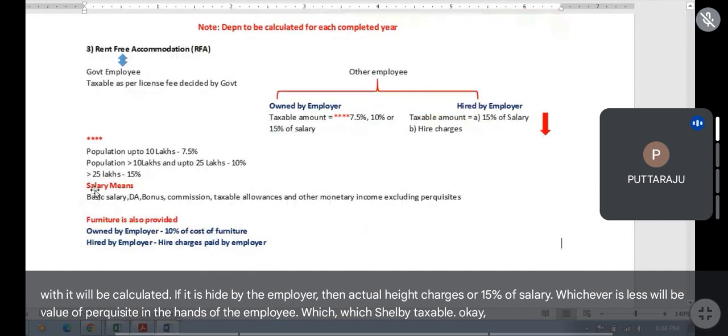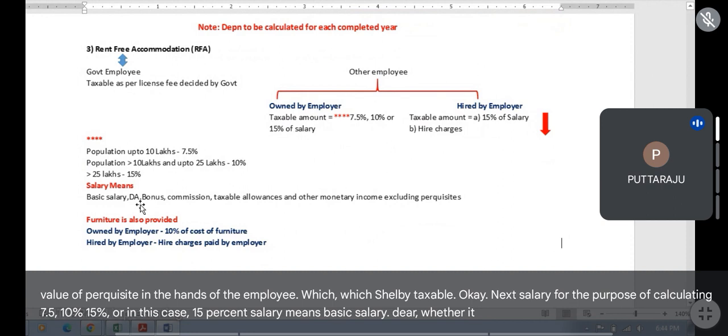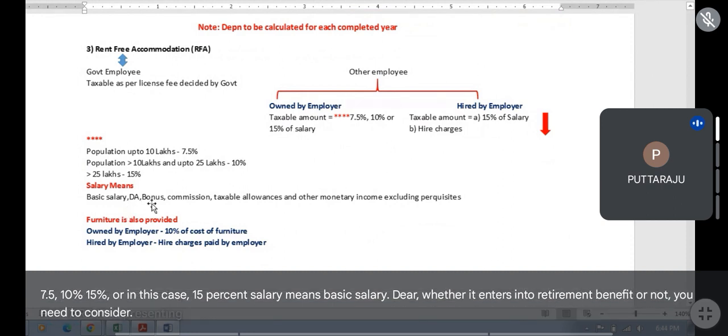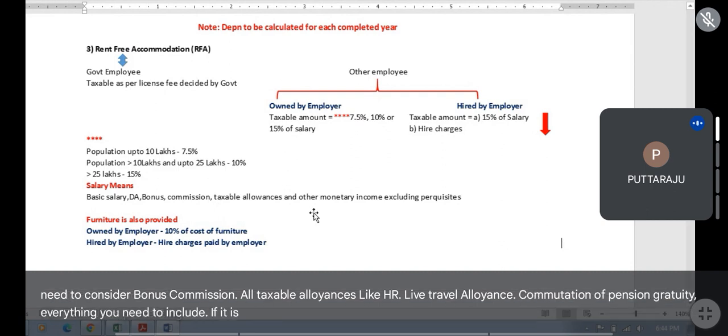Okay. Next, salary for the purpose of calculating 7.5, 10%, 15%, or in this case 15%. Salary means basic salary, DA, whether it enters into retirement benefit or not. You need to consider bonus, commission, all taxable allowances like HRA, leave travel allowance, commutation of pension, gratuity. Everything you need to include if it is taxable. And other monetary income excluding perquisites.